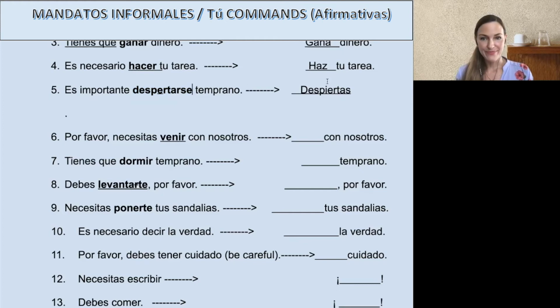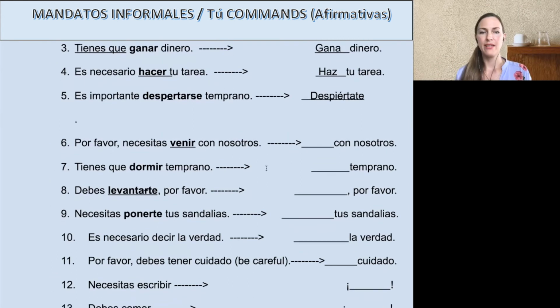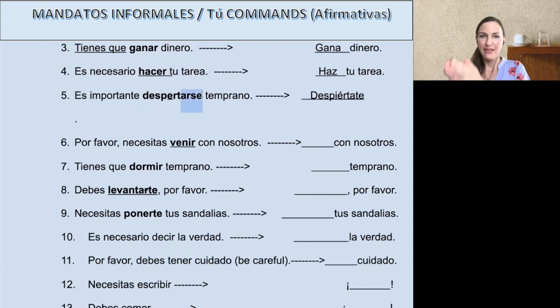Okay, so now, ahora, we made it the tú form, despiertas, paso dos. Take off the ese. Paso tres. Is it reflexive? Sí, because there's a se on there. All right, well, that's not the only reason, but sí, es reflexivo. So make the se a te. Despiértate. So when you get a really long ending like this, you have to think, what is the ending? Go over the se or the te, then your AR/ER. On the other side is your stem.